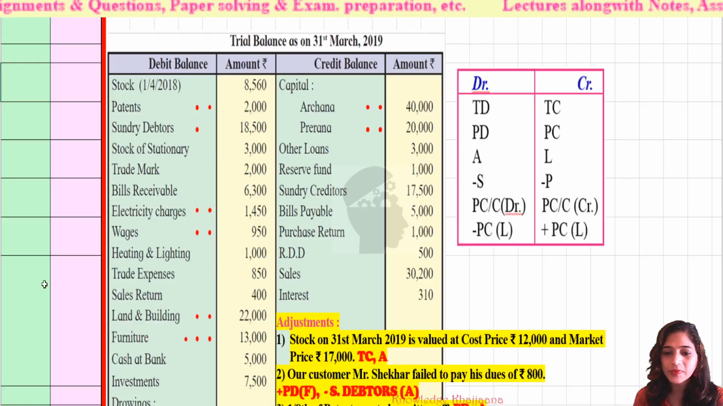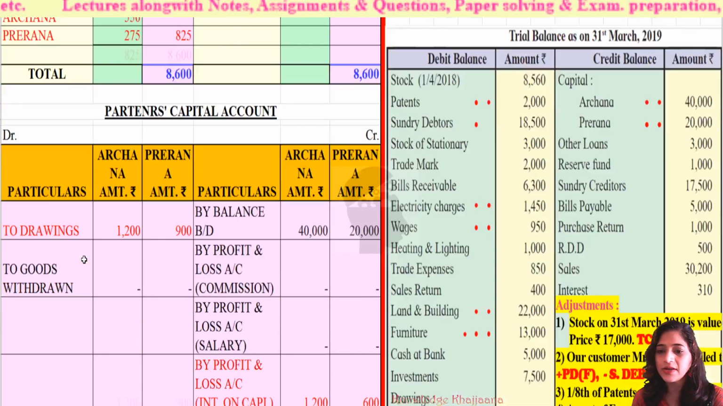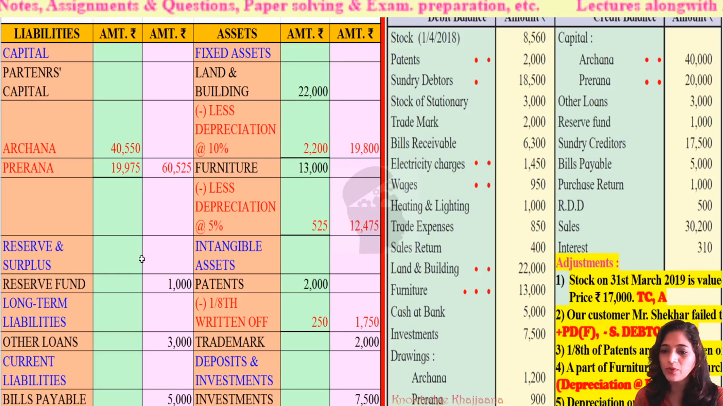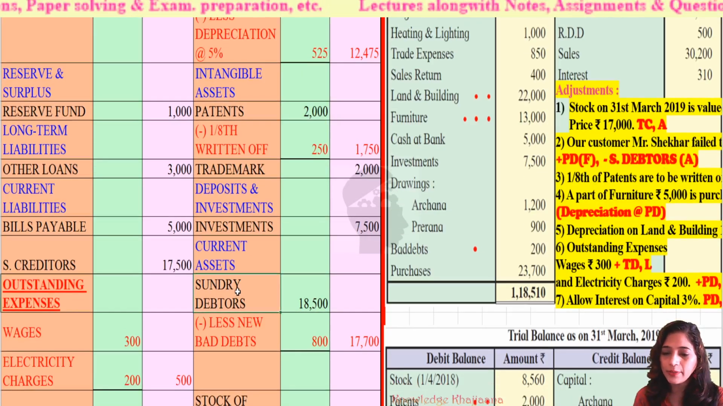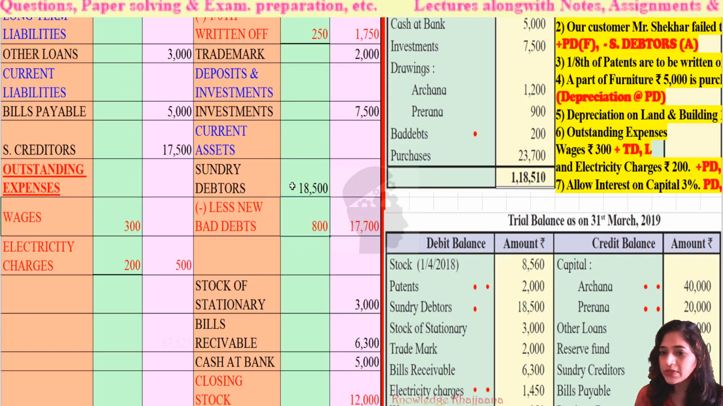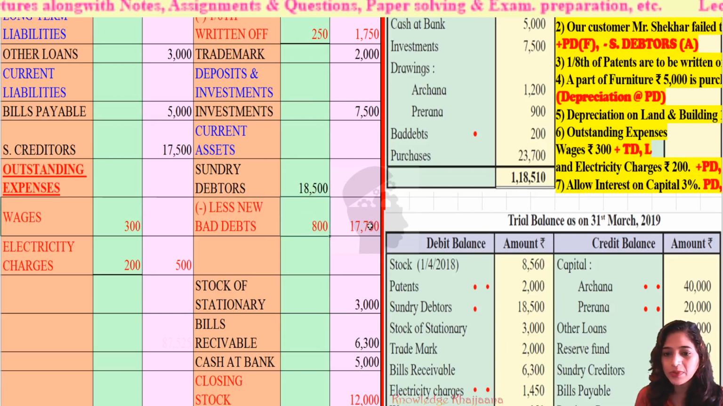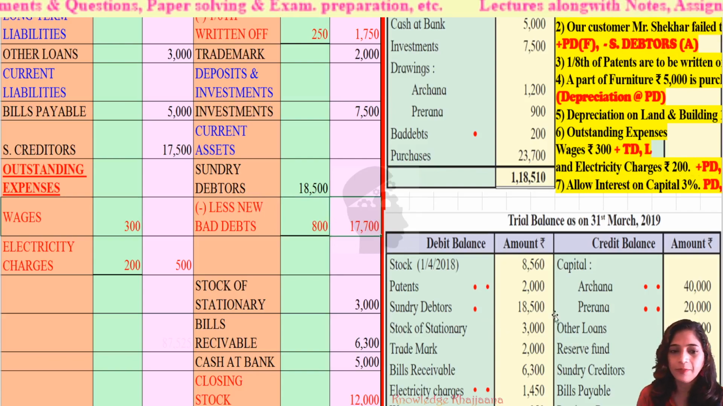Next, where is the second adjustment recorded? The second recording is done by deducting it from the sundry debtors. Sundry debtors are there in the balance sheet, less new bad debts, that is rupees 800. Sundry debtors were rupees 18,500, less new bad debts, the final amount of debtors is rupees 17,700.